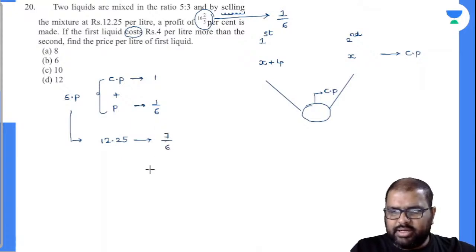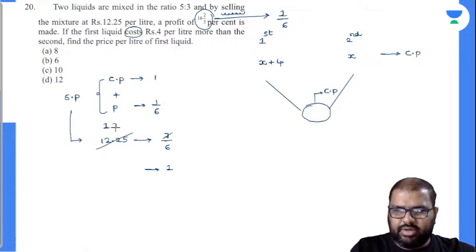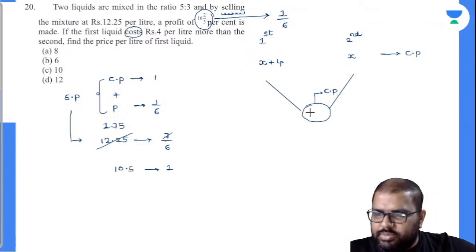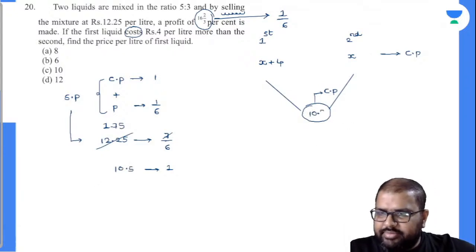So what is my cost price? This is what I have to find out. One part value has to be found out. 7 ones are 7, 52, 7 sevens are 49. See, 1.75 it seems. So 1.75 into 6 is nothing but 10.5 rupees. You can check there. 6 5s are 30. It's 10.5. So my cost price is 10.5.